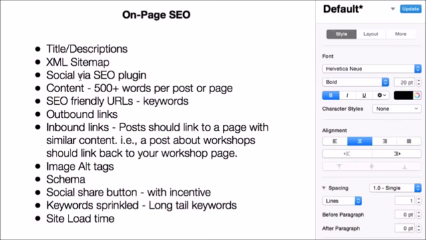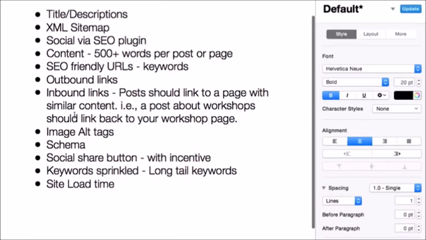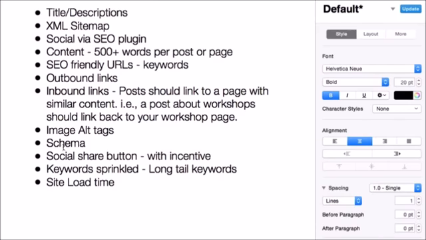Social, how to connect your social properties for your business via an SEO plugin that is made by Yoast. We're going to talk about content and the ways that your text and images should appear on your website. SEO-friendly URLs, and including keywords without keyword stuffing within those URLs. Outbound links, inbound links, image alt tags, implementing structured data, which is your schema markup, and I'll explain what that is and how to do it.